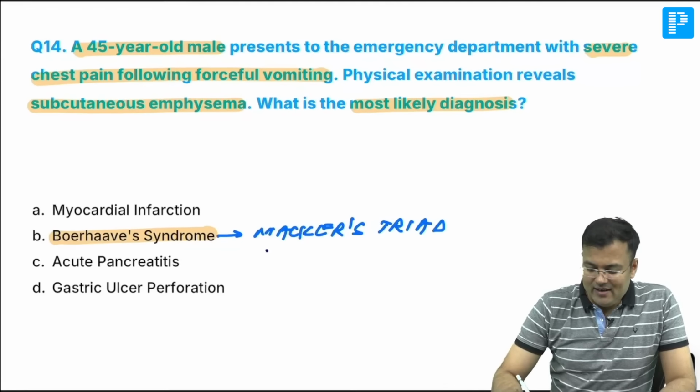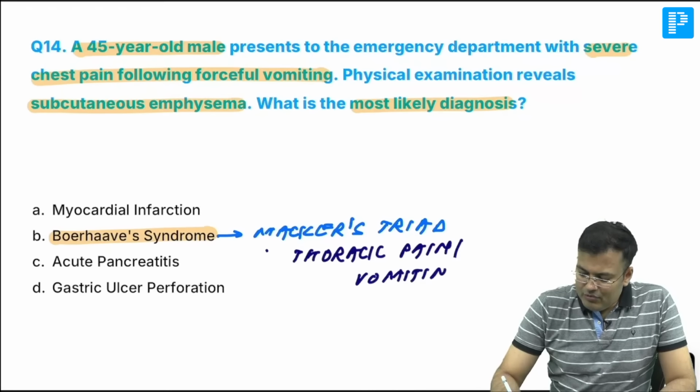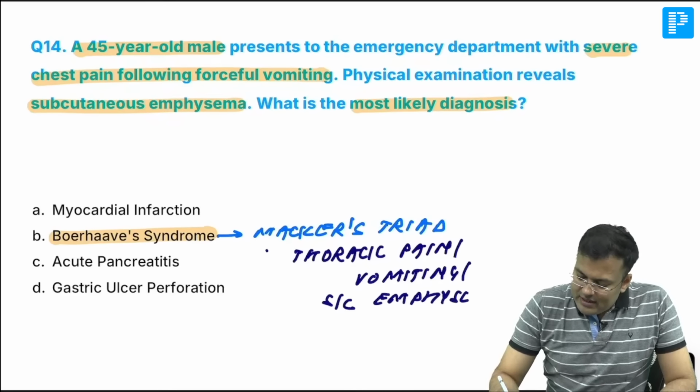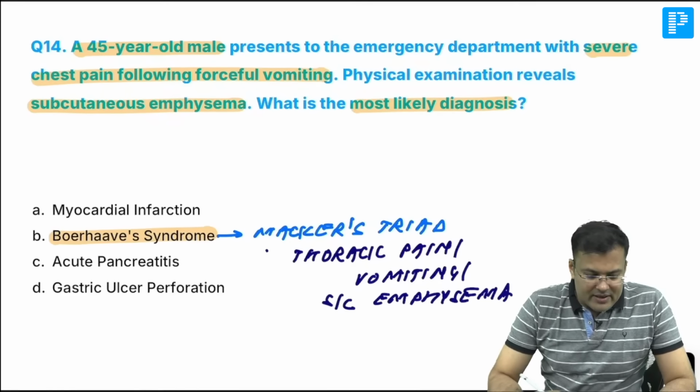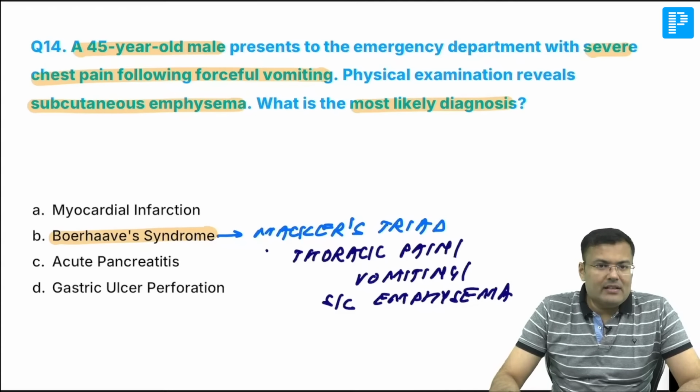That's very easy. What are the components, guys? Thoracic pain, vomiting, and cervical subcutaneous emphysema. Hamman's crunch also. Clear? So correct answer is option B.